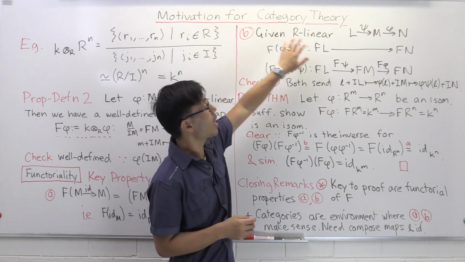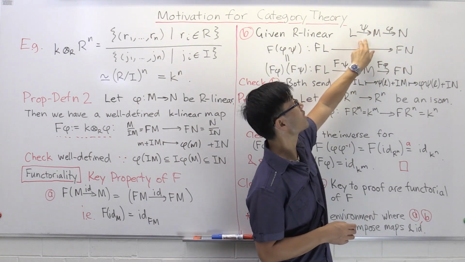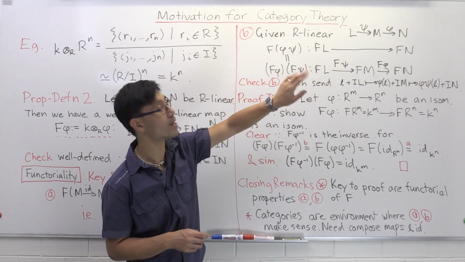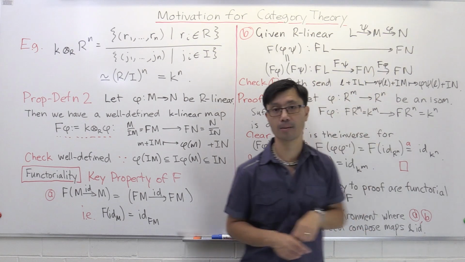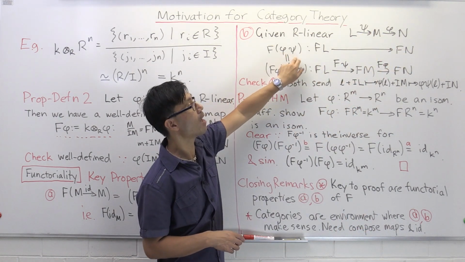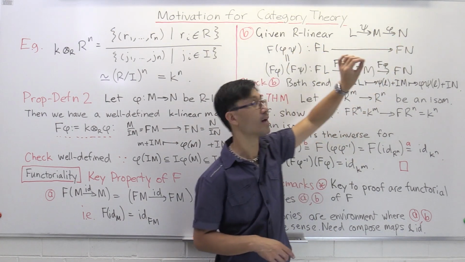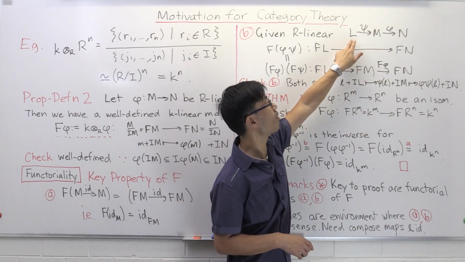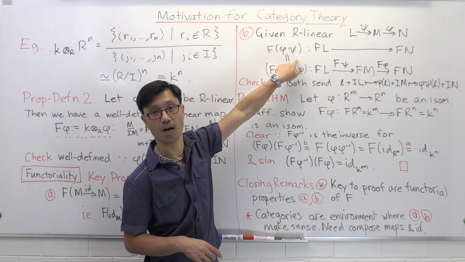And this is one that you get when you have a composite of two R linear maps, psi and phi. So let's see what happens. So I'm going to give you two ways of going from the vector space FL to the vector space Fn. So the first thing is you can compose these maps and look at phi psi, and that's an R linear map from L to N. So you can apply f to that R linear map to get a K linear map, and it's a K linear map from FL to Fn. That's f of phi composed psi.